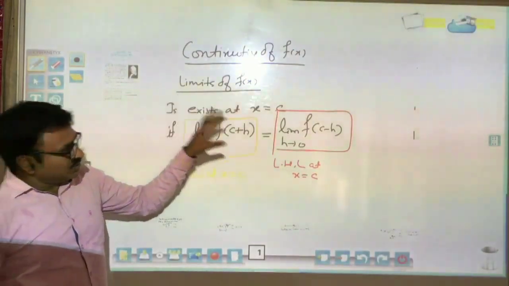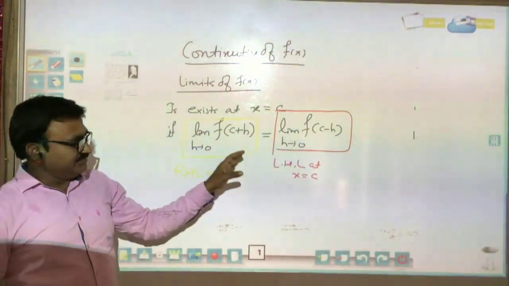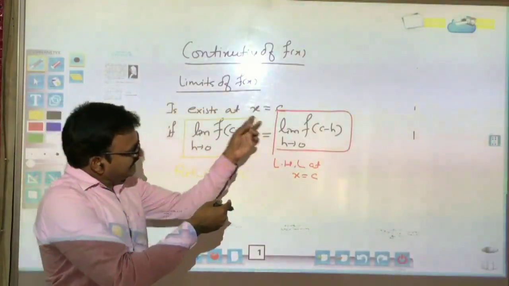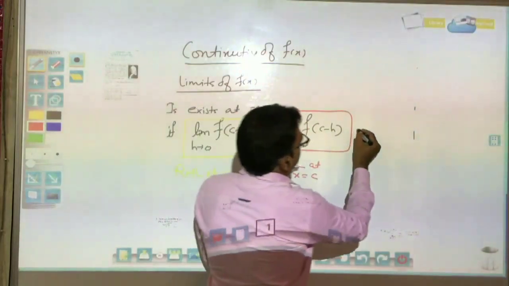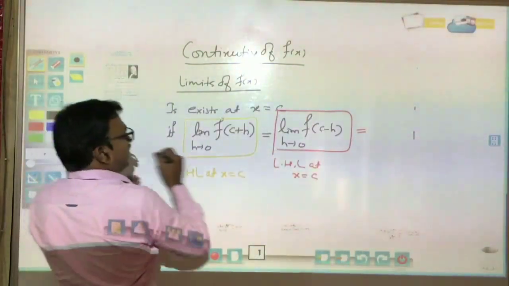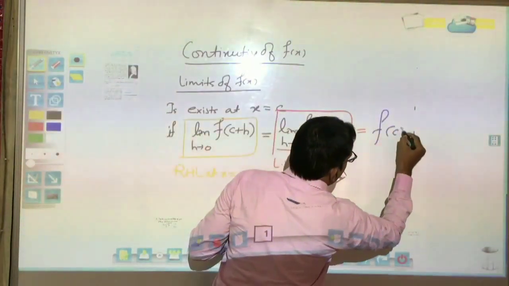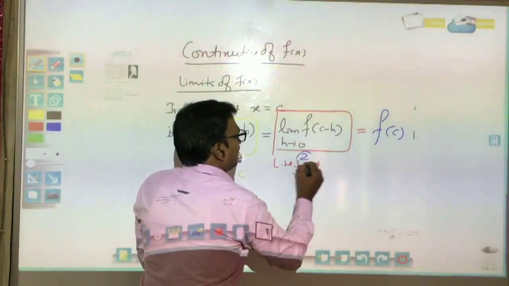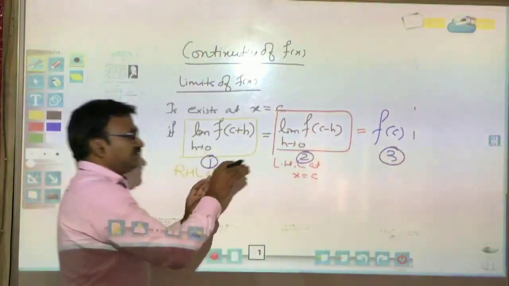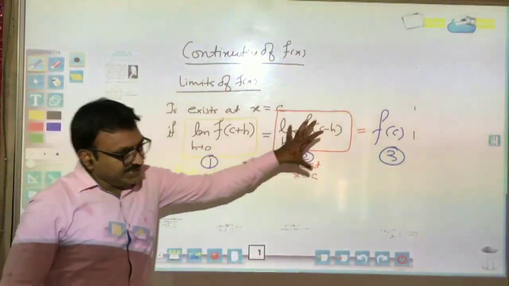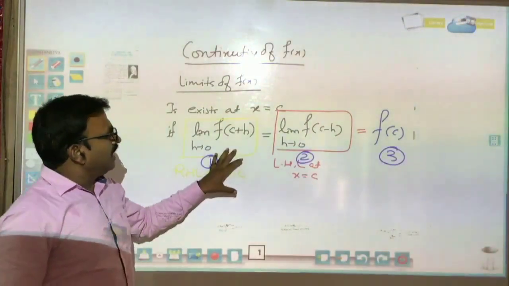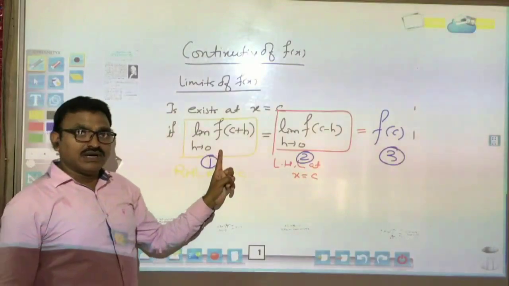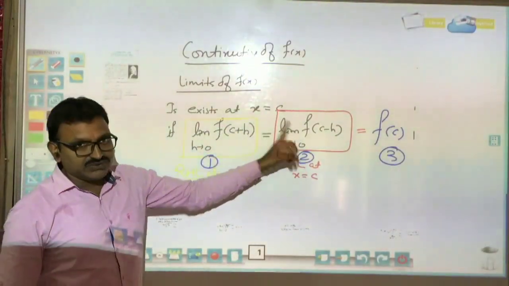So these two values should be equal and defined. But now this function is again continuous at this point C if one more thing is added here, and that is the value of the function directly at point C is also equal. So if these three values are equal to each other for any function at point C, then this function is called continuous at point x equal to C.